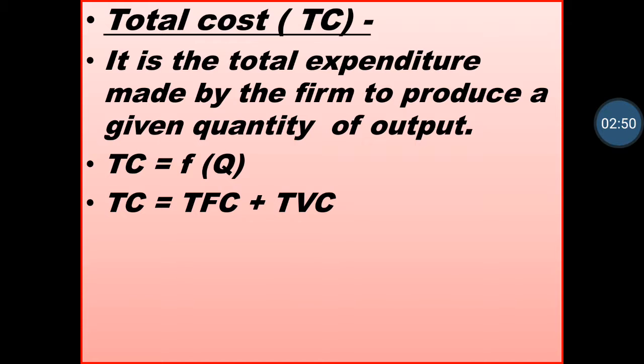Next, the TC concept is classified into two categories, that is TFC plus TVC. TFC means total fixed cost and TVC means total variable cost. Total fixed cost means the cost which remains constant, for example the taxes, the rent of the place, etc. Total variable cost means electricity bill, the wages of employees, infrastructure, other facilities, etc. So the cost which is fixed in nature is called total fixed cost, and the cost which is variable in nature is called total variable cost. So total cost is classified into two categories, TFC plus TVC.